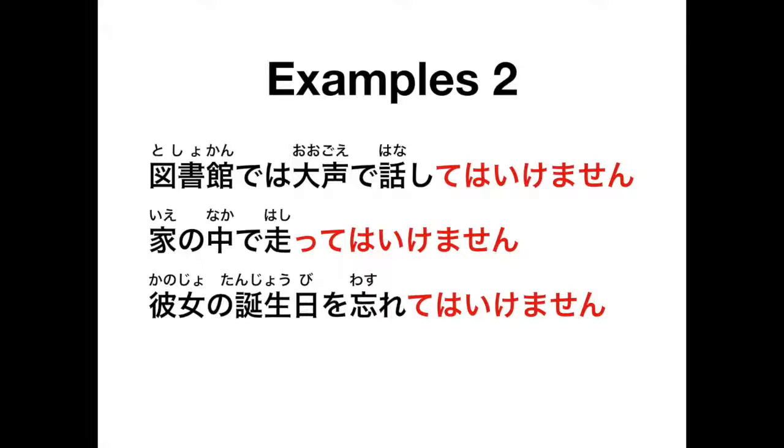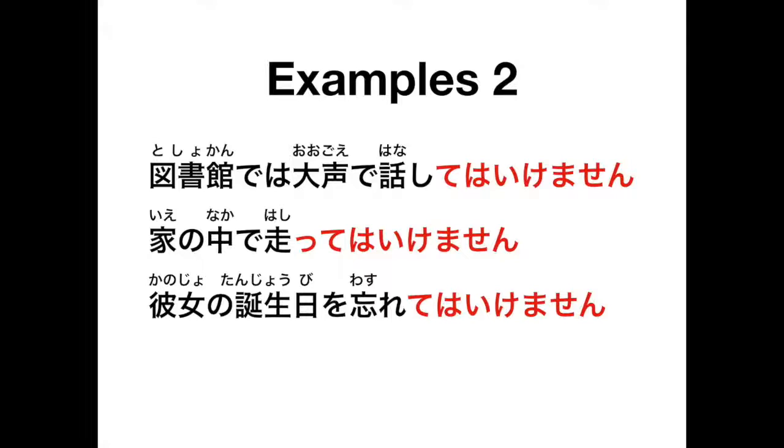And here are some examples of may not. And I will just read them to you. 図書館では大声で話してはいけません. And that is, you may not talk in a loud voice in the library, or in the library in a loud voice, you may not talk. 家の中で走ってはいけません. And that is, you may not run in the house, or in the house, you may not run.